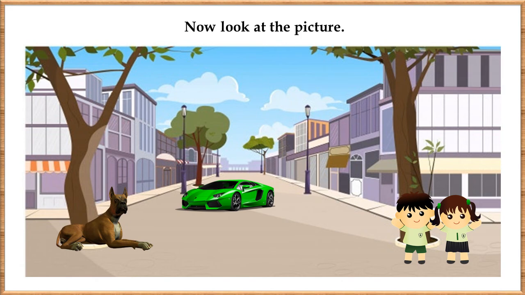Now look at the picture. There are some words that describe what you see in this picture: kids, trees, buildings, dog, car. Each of these words is a noun. They are called common nouns. Let's give some special names to these common nouns, like Billy and Mary, George, Lamborghini. These special names are all proper nouns. All proper nouns begin with capital letters.